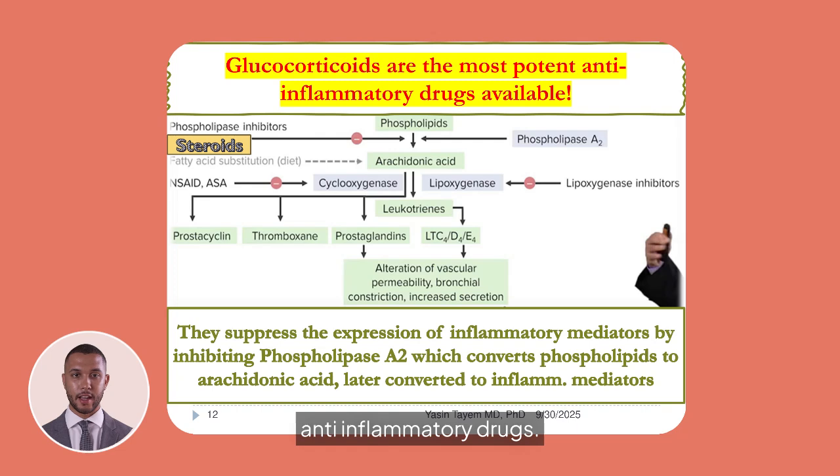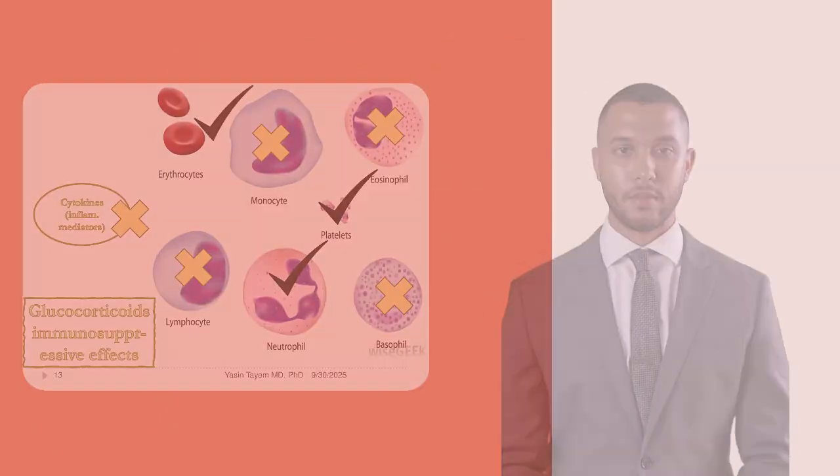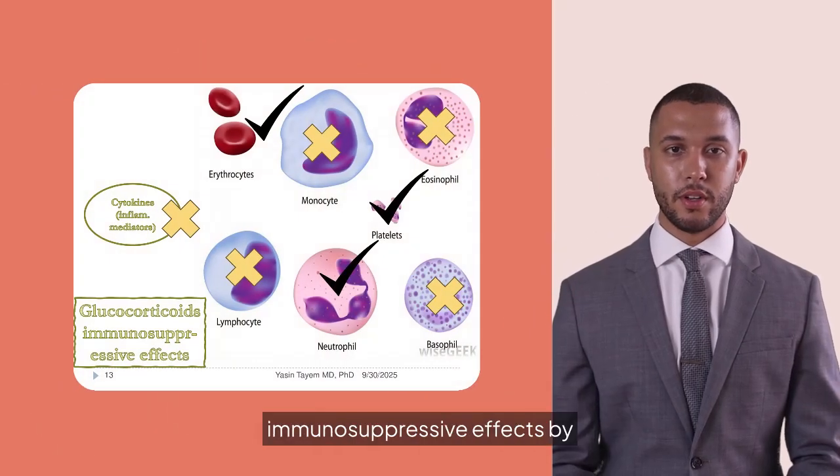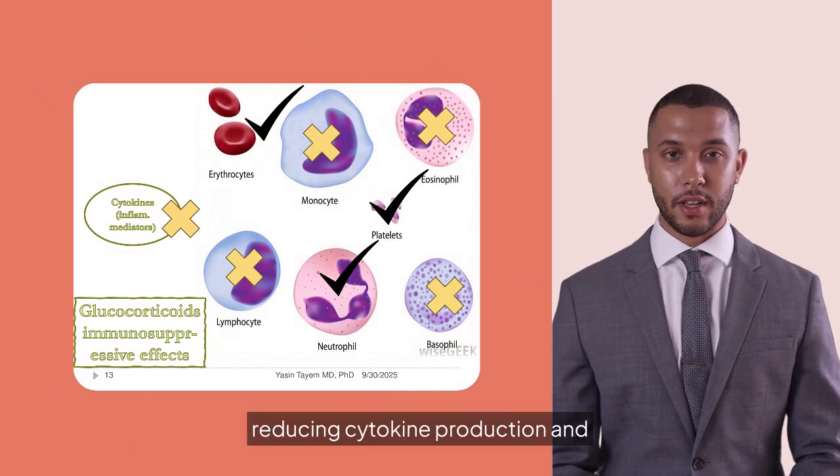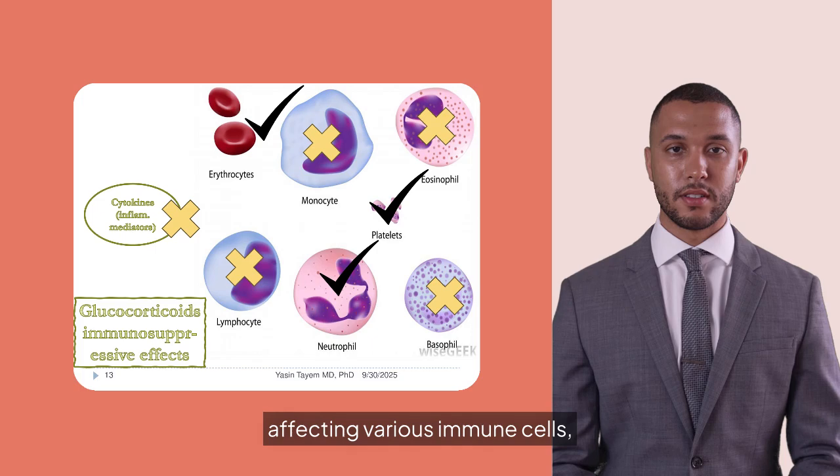Glucocorticoids are potent anti-inflammatory drugs. They inhibit phospholipase A2, reducing the conversion of phospholipids to inflammatory mediators, thus controlling inflammation effectively. Glucocorticoids exert immunosuppressive effects by reducing cytokine production and affecting various immune cells, which is crucial in managing autoimmune and